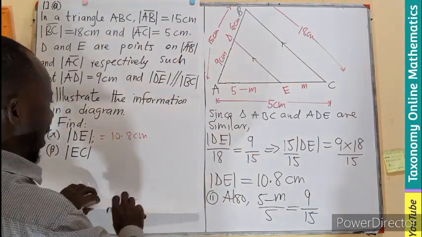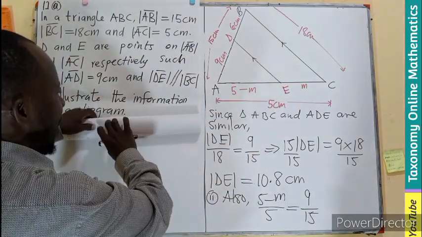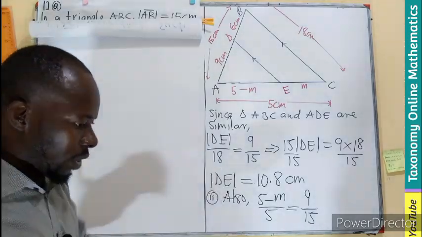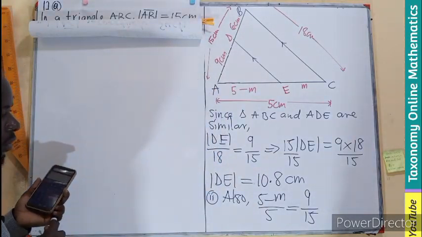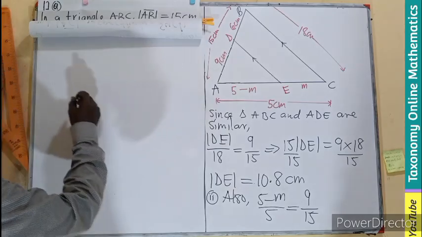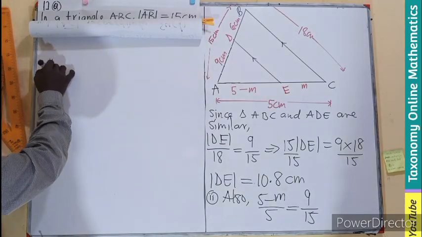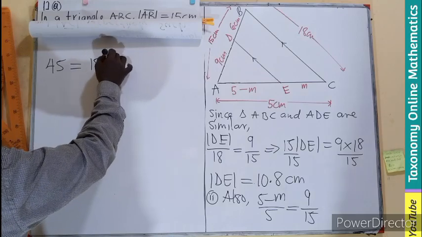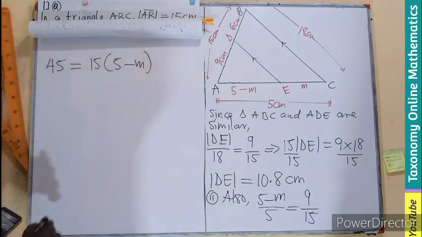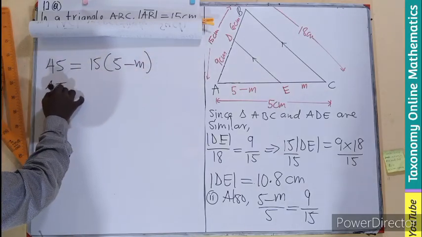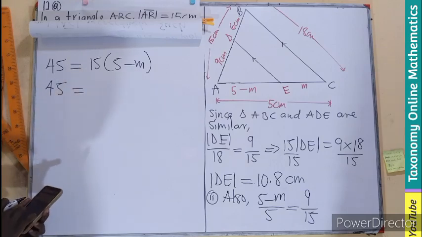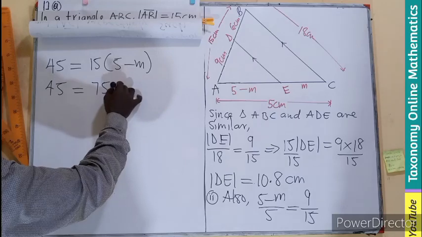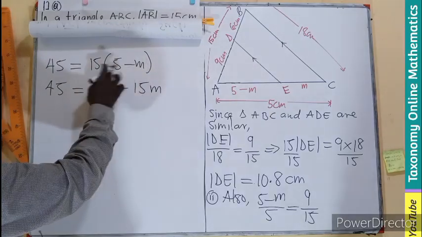So now we cross multiply and see what that value is going to give us. We are going to have 5 times 9, 45, equals 15 multiplied by 5 minus m. So our 45 will still be here. 15 times 5 will be 75 minus 15m as we multiply.